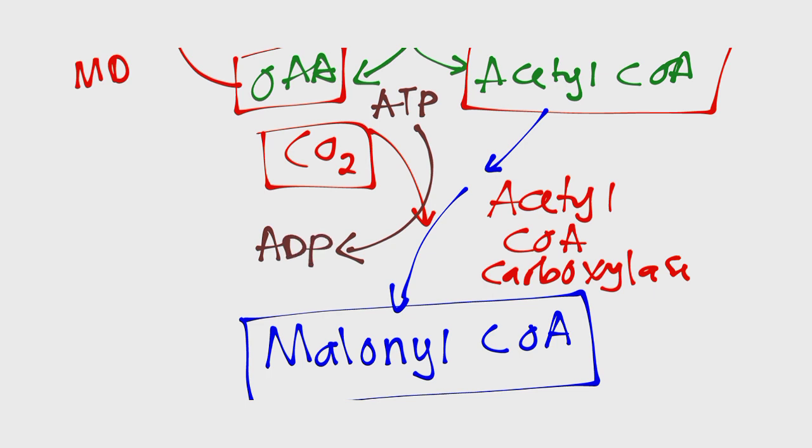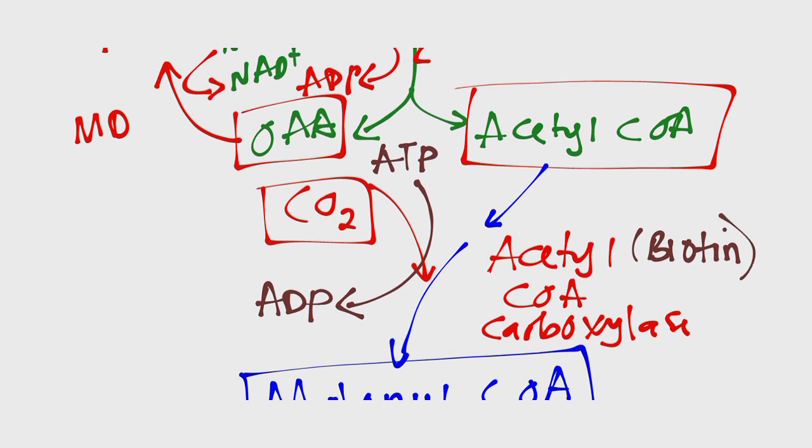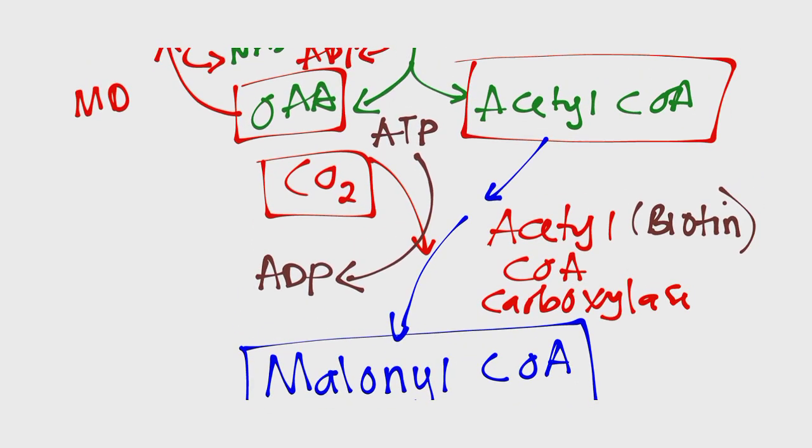The other very important thing that you should know about the acetyl-CoA carboxylase enzyme is that it requires a cofactor that we call biotin. It is also known as vitamin B7. So biotin is a cofactor.